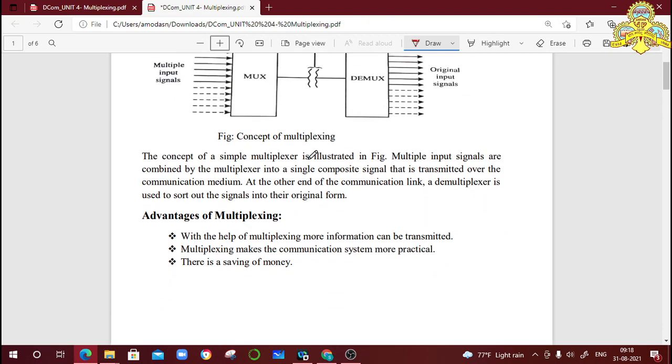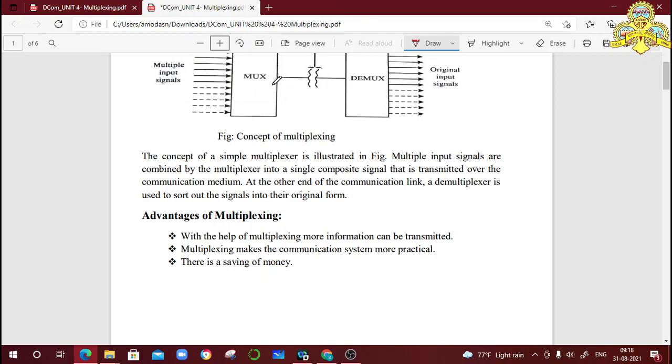And what are the advantages of this multiplexing process? You already know that a number of signals are combined together and we transmit using a single channel. With the help of multiplexing, more information can be transmitted using a single channel. That is the first advantage. Then, multiplexing makes the communication system more practical. If you want to transfer 100 signals, it is not necessary to use 100 channels.